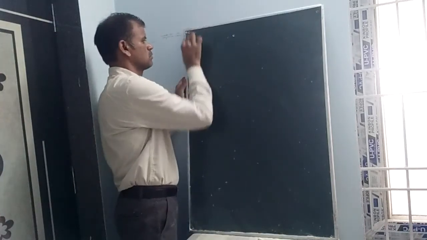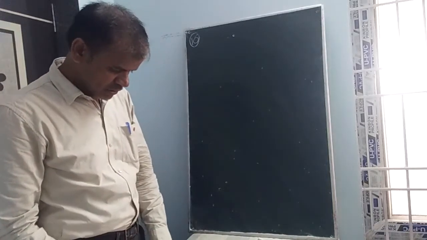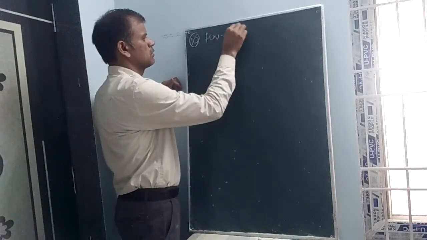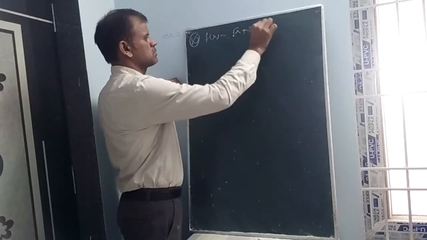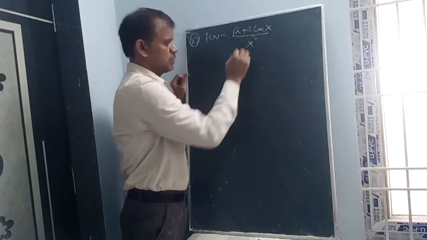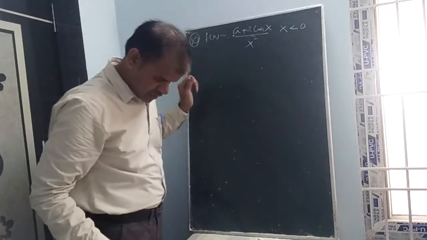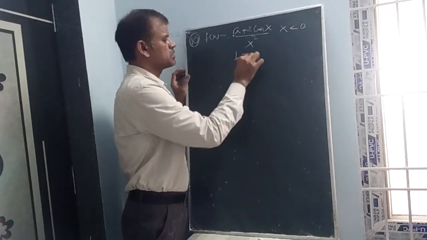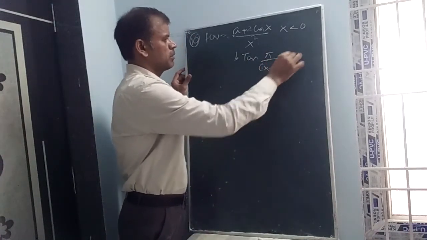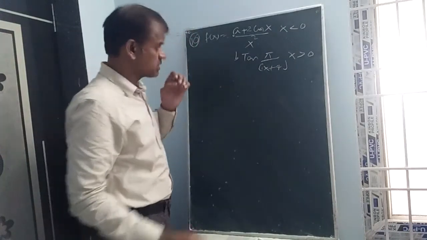10th question. If [x] denotes the greatest integer function, the integer that does not exceed x, the function f is defined by f(x) = (a + 2 cos x)/x square, given x less than 0, and next one, b tan(pi/([x] + 4)), x greater than 0, is continuous. There is a print mistake, you correct it: pi by [x] plus 4. Then what is the value of a, what is the value of b?